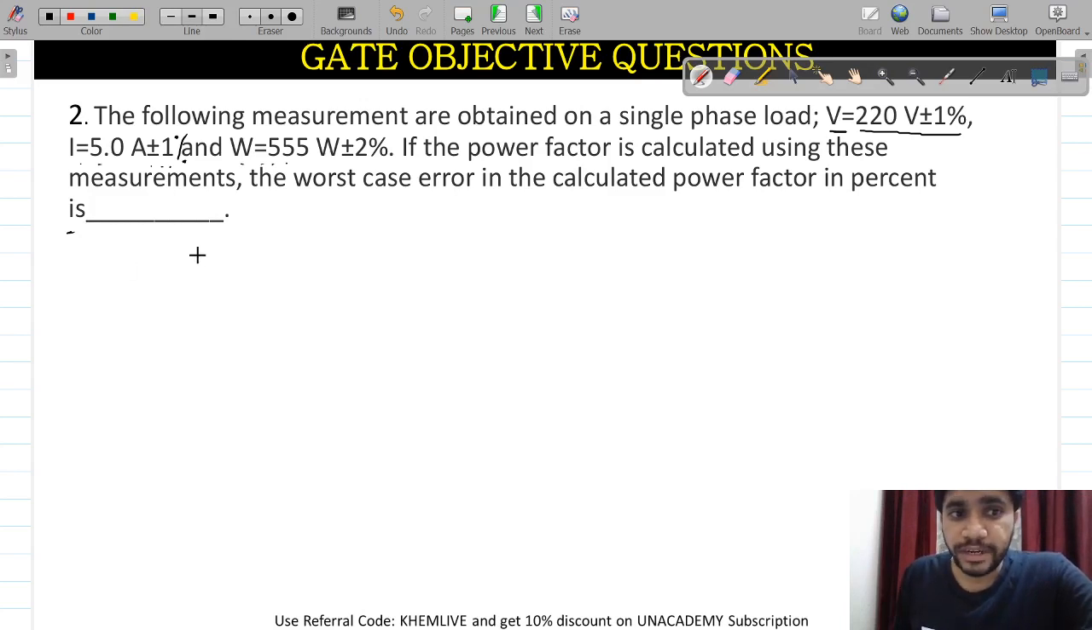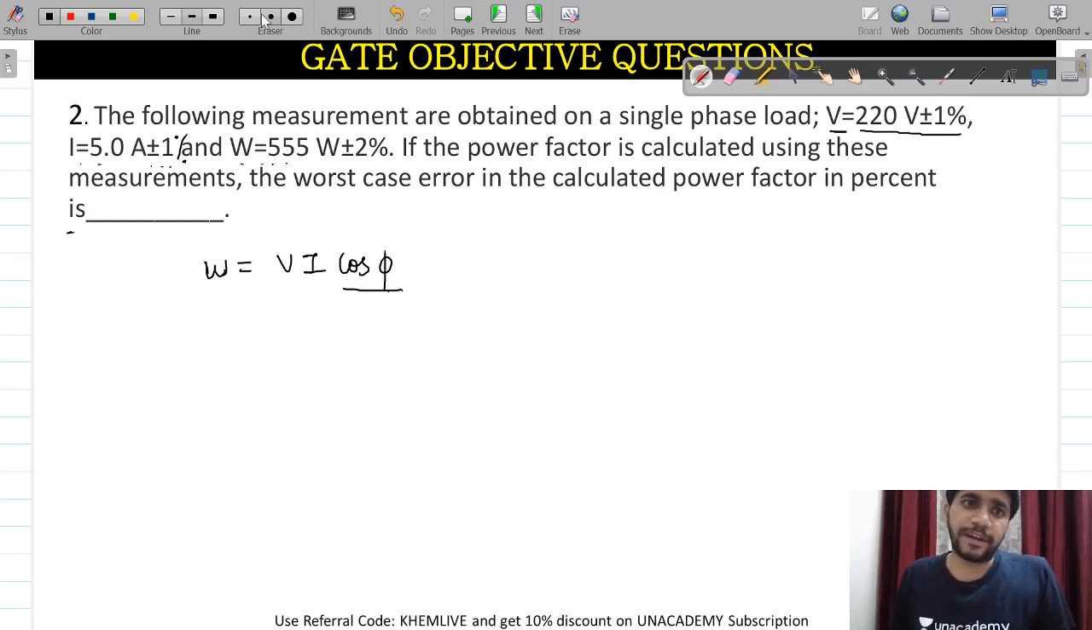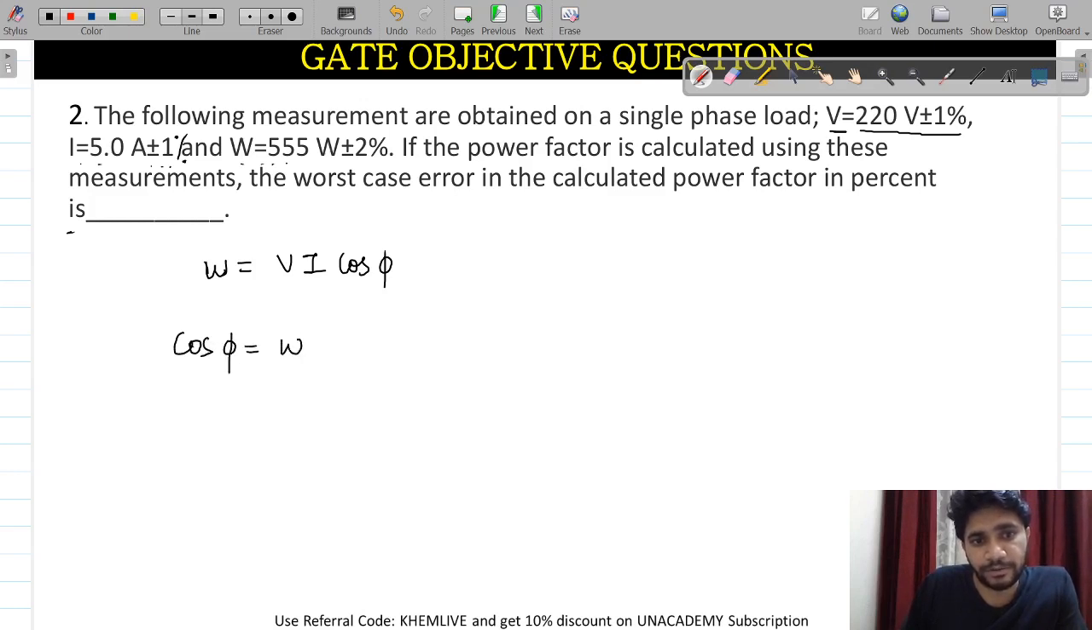So first of all, you need to write out the formula for W. The total power will be equal to V into I into cos phi. This is your power factor, guys. Now what you need to do is put all the values here. How to find the error of the power factor, I'm telling you here. You can write that cos phi would be equal to W divided by VI.